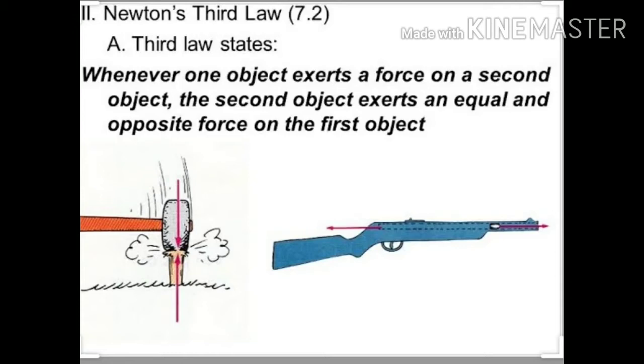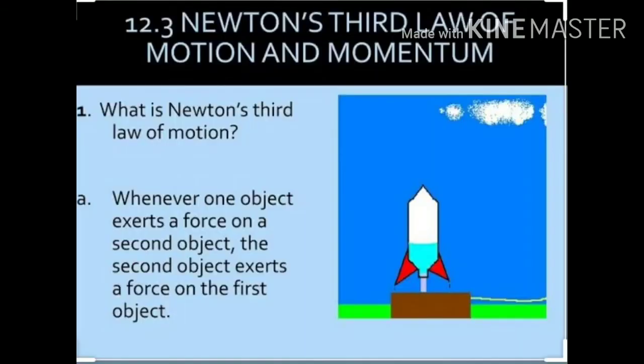That's why the gunman always keeps it slightly below the arm, so that the shoulder will not get hurt. Another example is the example of the rocket. We have so many examples based on the third law of motion. So this is another example, the rocket, that we know very well.